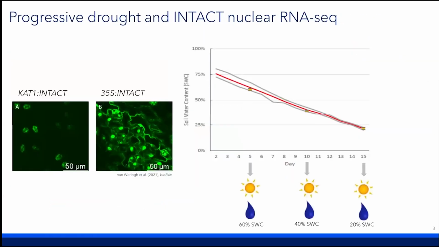Previous work in our lab by Anna Van Weren aimed to profile the guard cell response to physiologically relevant progressive drought stress. Over about a 2-week time course, Anna sampled plants at 60, 40, and 20% soil water content, corresponding to decreasing water availability to the plant. The system she used was called INTACT. INTACT is a nuclear membrane localized biotin tag expressed under a cell type specific promoter. Through this system, Anna was able to select out guard cell nuclei and compare them to a bulk leaf control under a constitutive expression promoter.